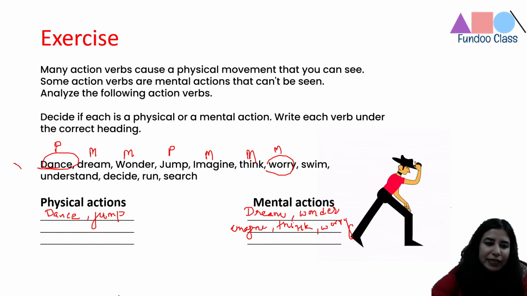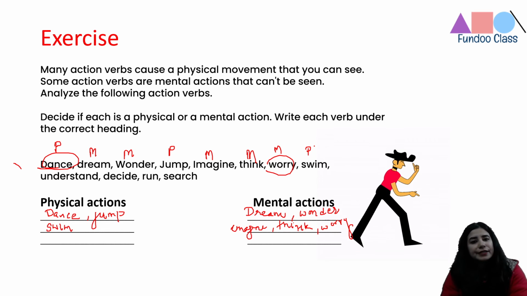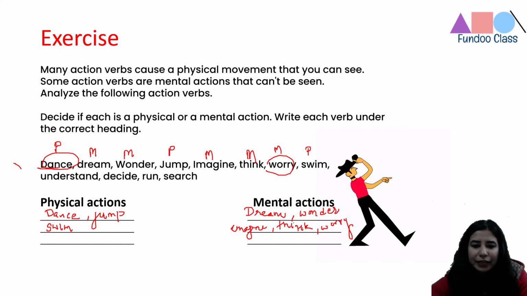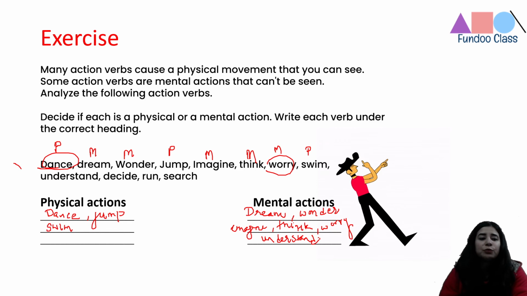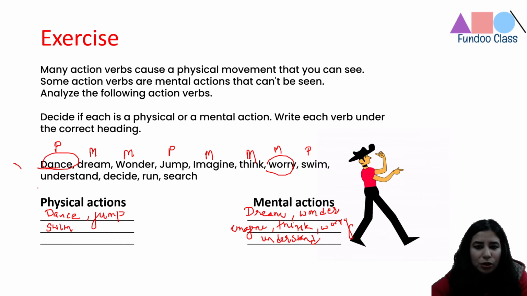Swim is definitely a physical action. So we'll put in this table, swim is what? This is a physical action that happens. Understand is again a cognitive state, so we will put it under the category of mental action. So this is understand, right? Further, we move to decide. Okay, before we move to decide, let me quickly mark it here also that this is a mental action.